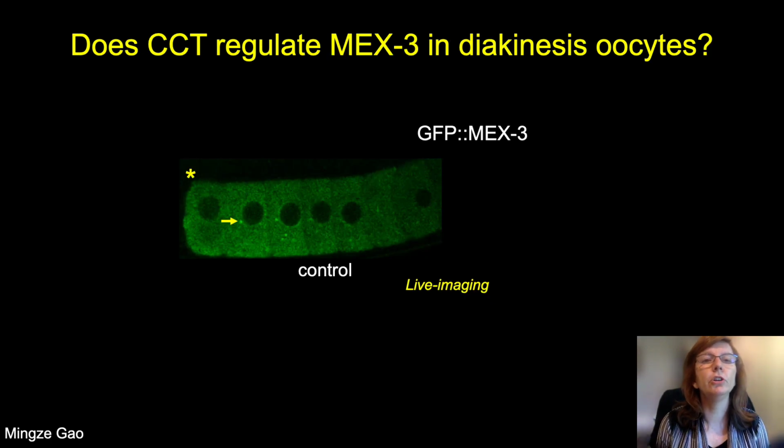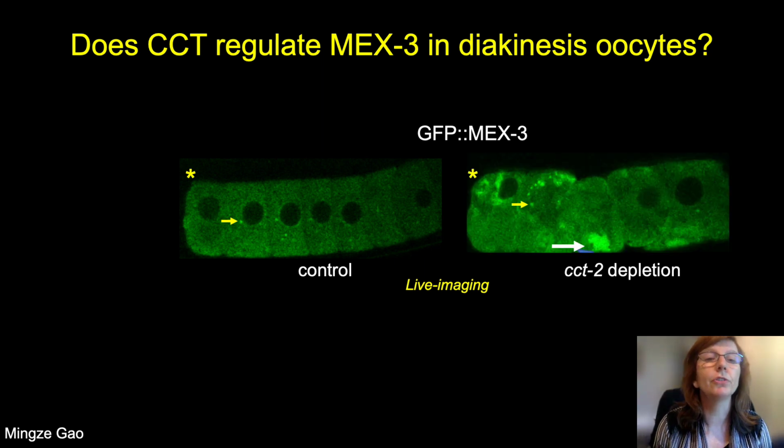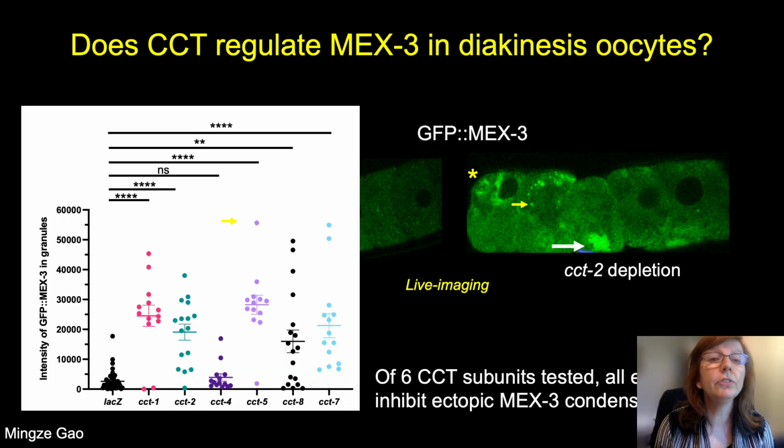So to test if CCT could be regulating MEX3 in diakinesis oocytes, we undertook a similar approach by using RNA interference to deplete CCT subunits. Here I'm showing you how MEX3 undergoes condensation into large condensates, shown by the white arrow, after depletion of CCT2. We've tested 6 subunits, and depletion of all of them except CCT4 seems to result in these ectopic granules, suggesting that CCT1, 2, 5, 7, and 8 all inhibit ectopic MEX3 condensation.